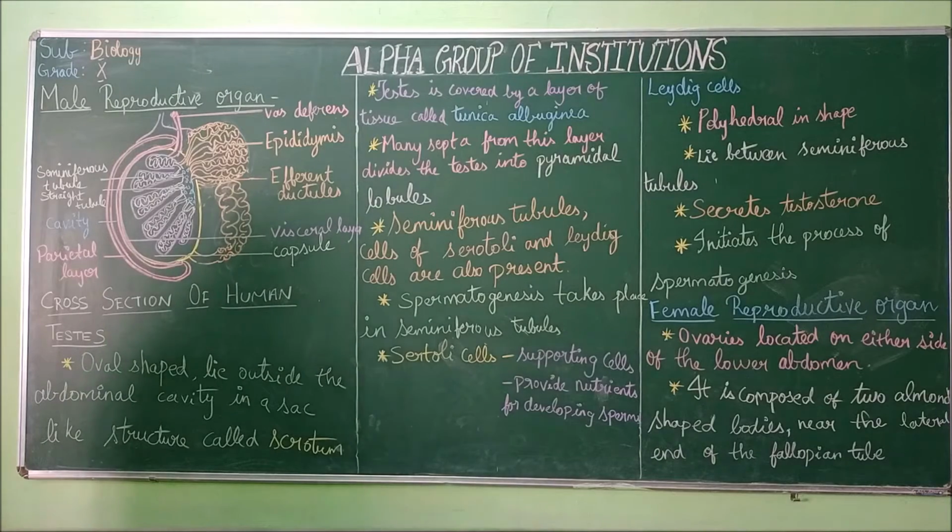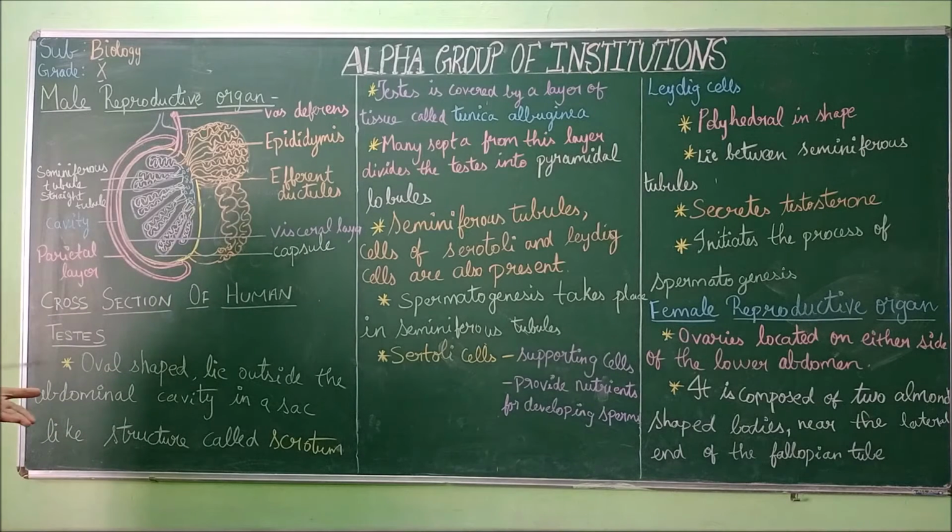Next, we are going to see about the male reproductive organs. So we saw the reproduction in plants. Next, we are going to see it in humans. First, we are taking the male reproductive organ. In that, we are taking a cross section of the human testis. A testis is taken and a cross section is made. A cross section is made for all organisms.